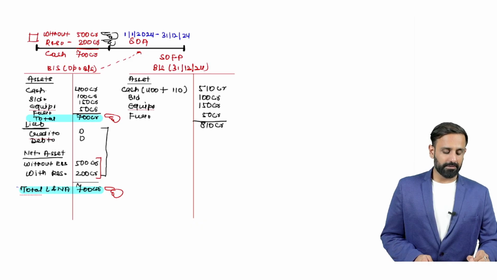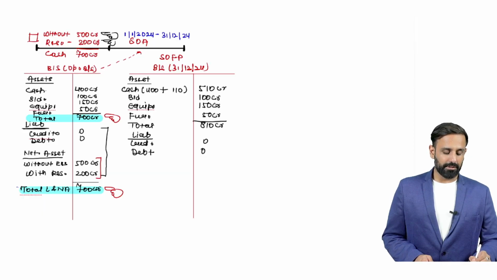So your total asset value is how much here? That is 810 crore. Liability I will assume 0 still. So creditor value I will take, and debt value I will take here, that is 0 and 0, right? After that we have to record here the net assets. So now you have to understand that the net asset value will increase, right?